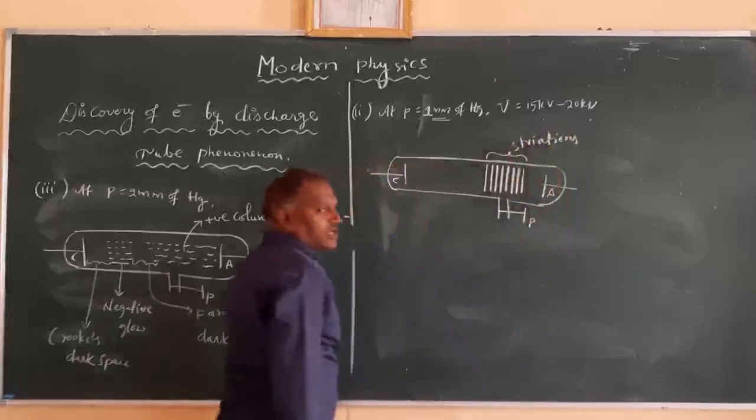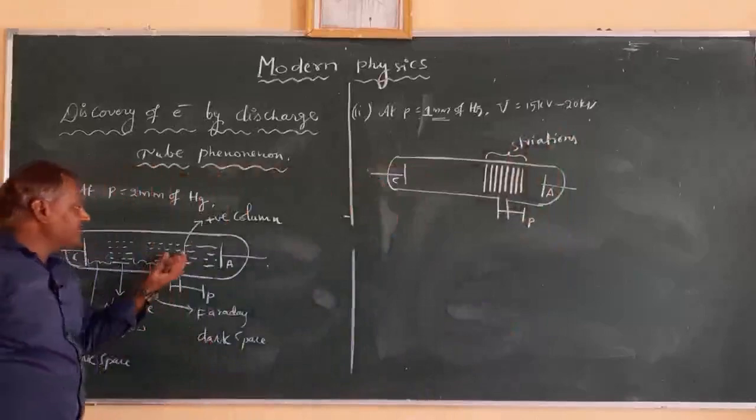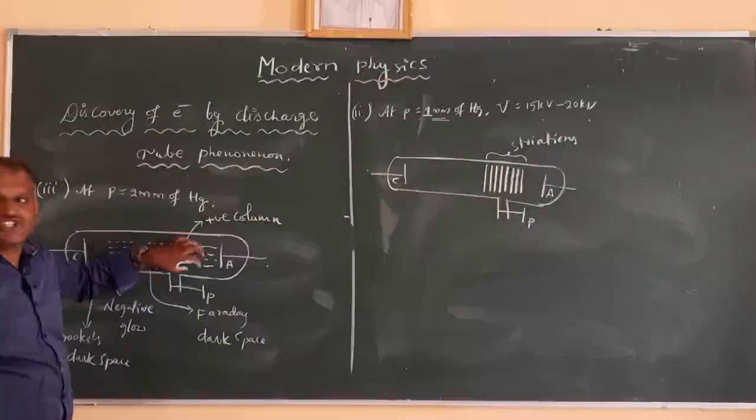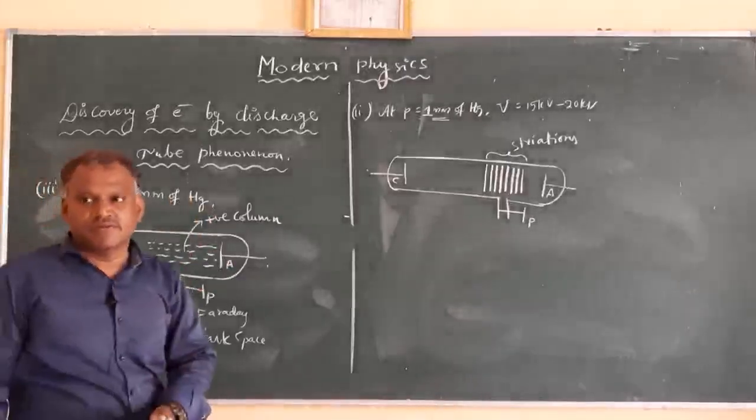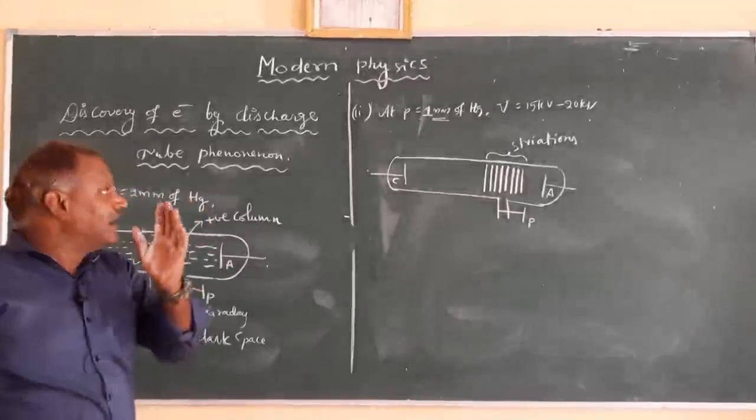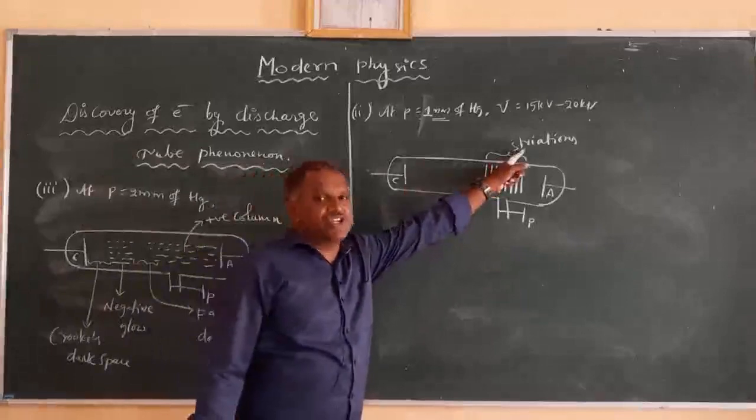So at this pressure the change observed is that the positive column in the discharge tube is divided into a number of layers, and these layers are called striations.